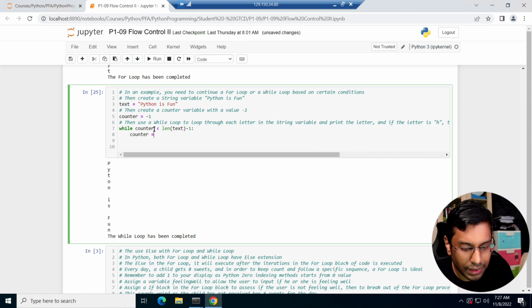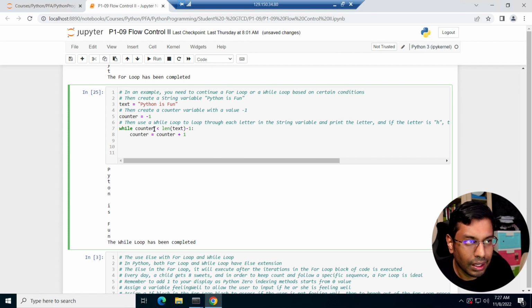Counter equals counter plus 1. If text, and I pass in counter equals to, wait, before I do the if, let me just print first. Print text, and then string referencing, right? Indexing, remember indexing?